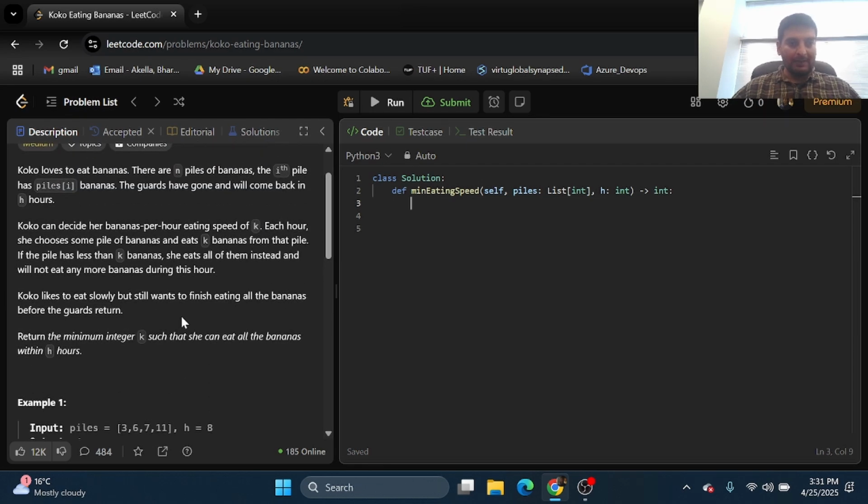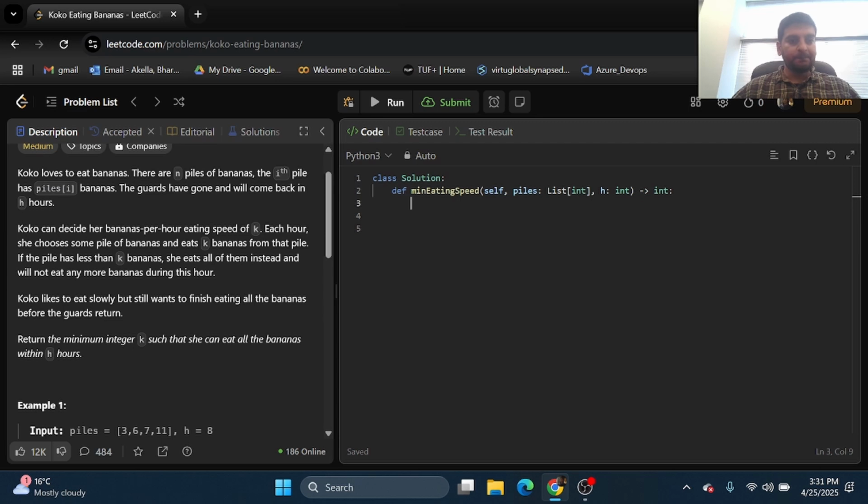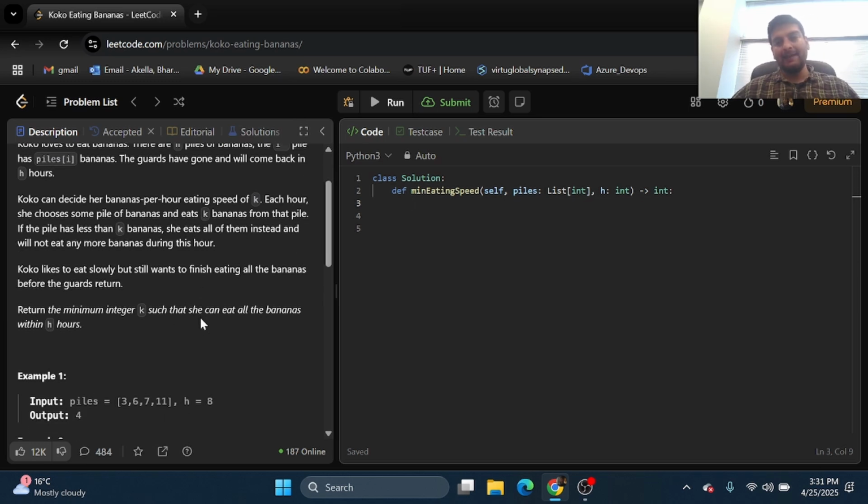Now, the question states that the guards have gone and will come back in h hours. Koko can decide her bananas-per-hour eating speed of k. So, Koko can eat either 1 banana per hour, 2 bananas per hour, or let's look at the maximum value here, which is 11. So, starting from 1 till 11, Koko can eat any number of bananas it wants to.